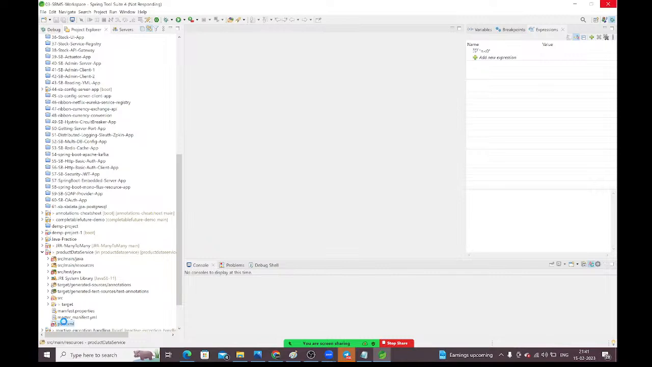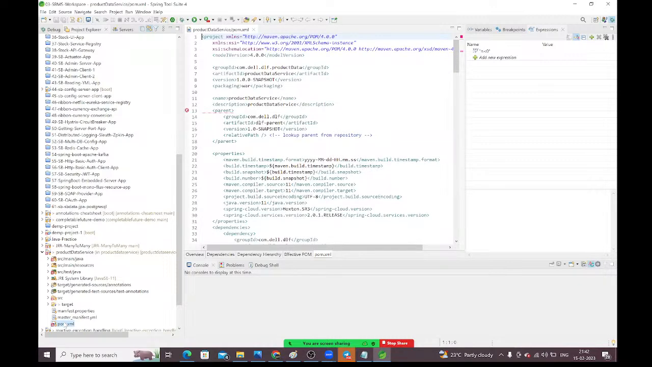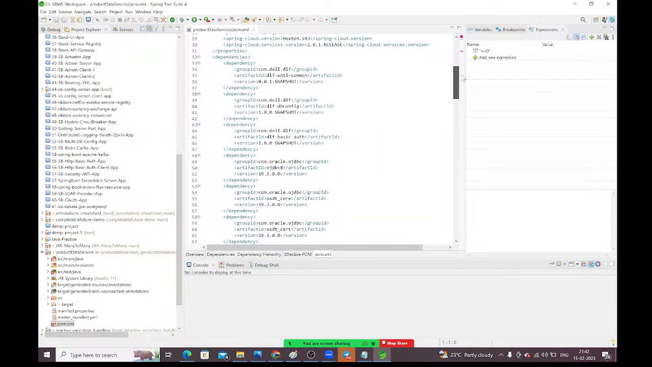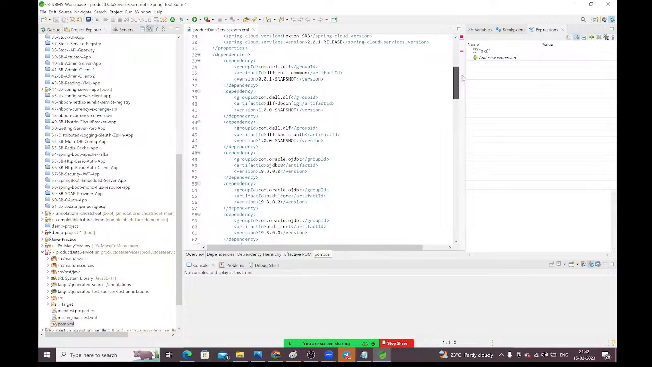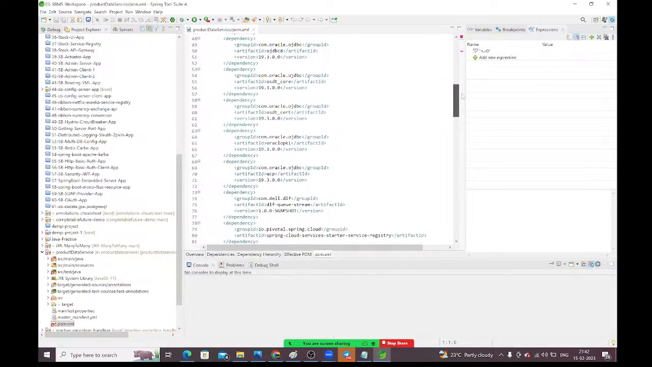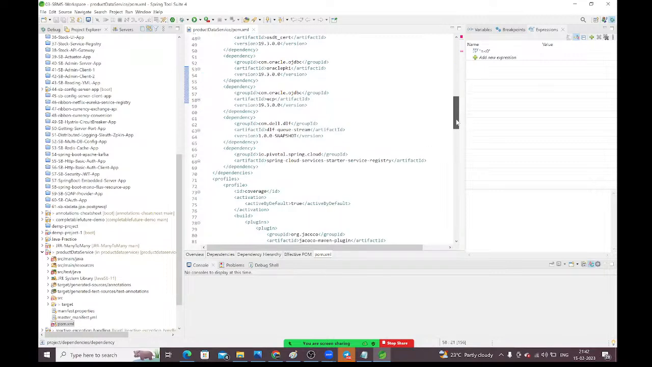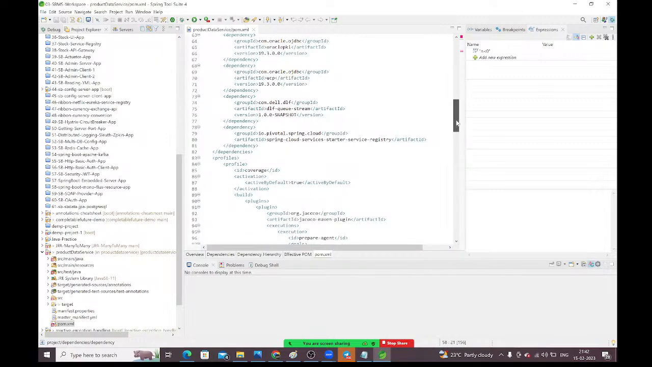I want to develop this project by using Spring Boot, so the Spring Boot dependency is required. I want to use Spring Data JPA as the ORM framework, so we need to download it. Like that we need dependencies. Here we need to define all the dependencies: dependency 1, dependency 2, dependency 3, whatever dependencies you require.